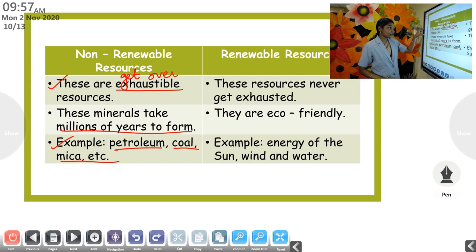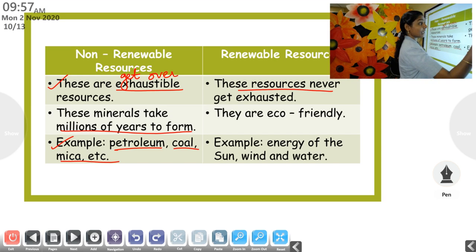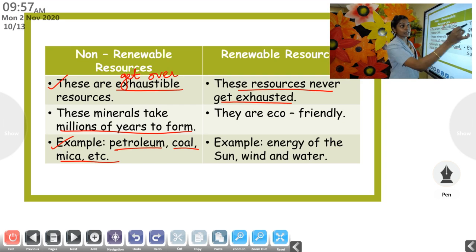That is, these resources get finished very easily. You can write in simple sentences. These resources get finished very easily. These minerals take millions of years to form. Example, petroleum, coal, mica, etc. Alright? Then renewable resources. These resources never get exhausted. They never get finished.